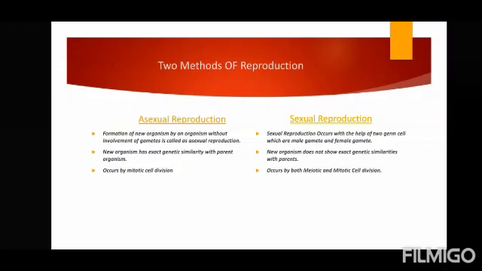For example, you must not be looking exactly like your parents, you will be somewhat similar to your parents but not exactly similar, because during the cell cycle there are certain genetic changes which take place, which we will see when we study the cell cycle. In case of sexual reproduction, both cell divisions, that is meiotic and mitotic cell division, will occur. Followed? So I hope both the types of reproduction are clear to everyone.